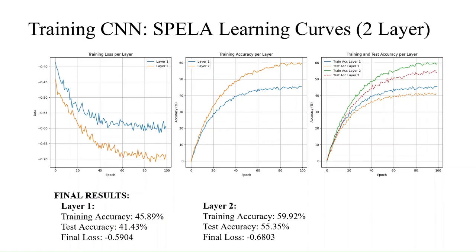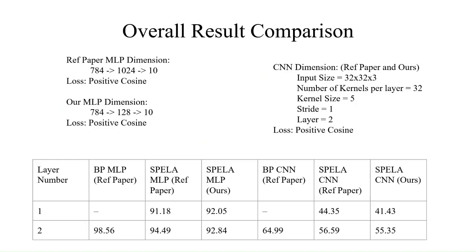Here we present the learning curves of our two-layer CNN model trained with SPLA on the CIFAR-10 dataset. The training loss per layer graph on the left shows a clear reduction in loss for both layers, while the loss for layer 2 decreases more rapidly. The graph on the right provides a combined view of training and test accuracy per layer. The accuracy values are lower than those achieved with MLPs on the MNIST dataset because CIFAR-10 is a more challenging dataset than MNIST. We have achieved a testing accuracy of 41.43% at layer 1 and 55.35% at layer 2.